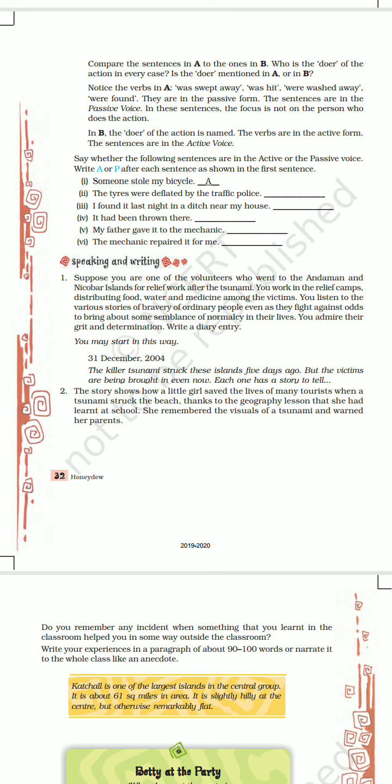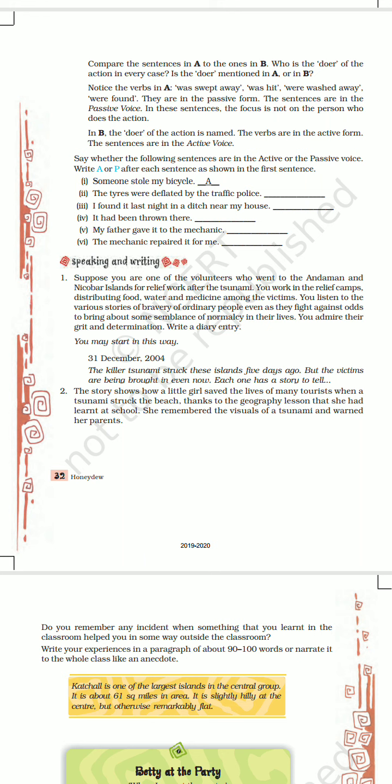The mechanic repaired it for me. In this sentence, the mechanic is subject and it is doing something, it is repairing something. So our subject is active, that's why this sentence is in active voice.